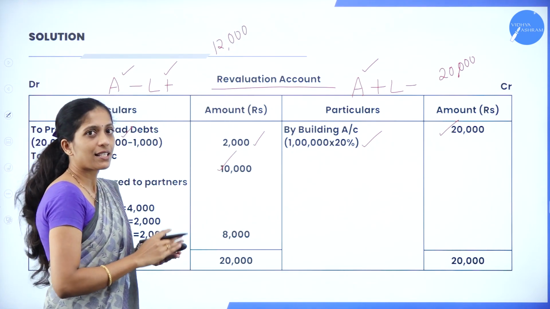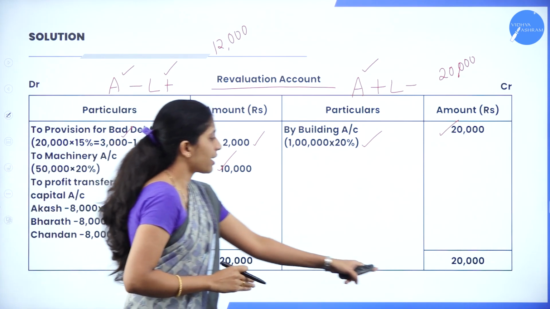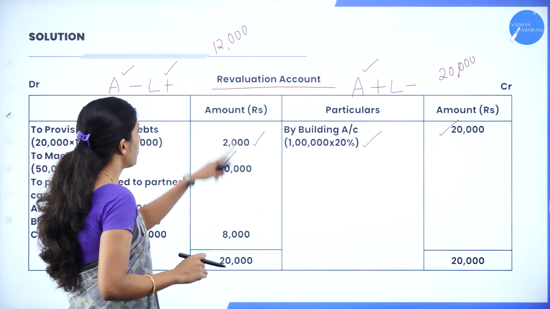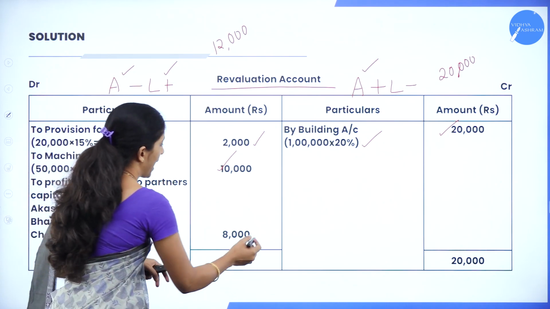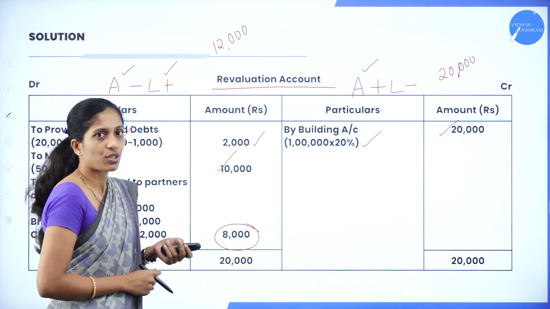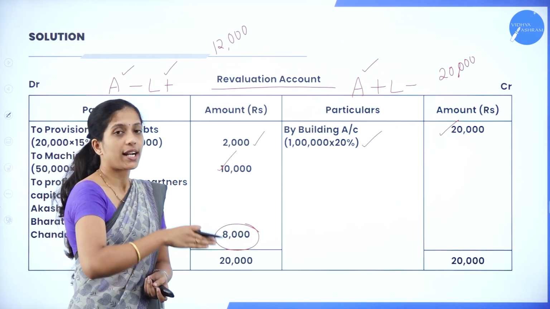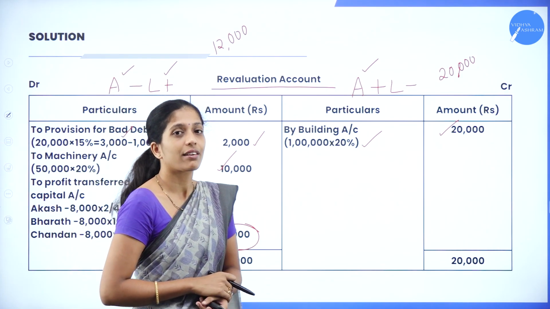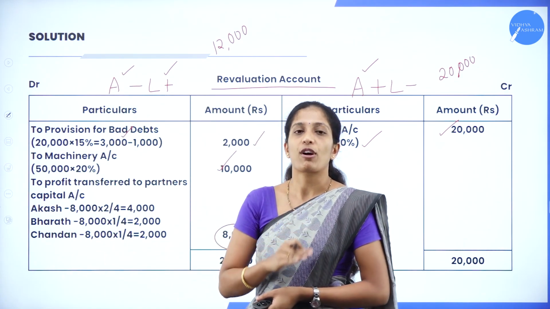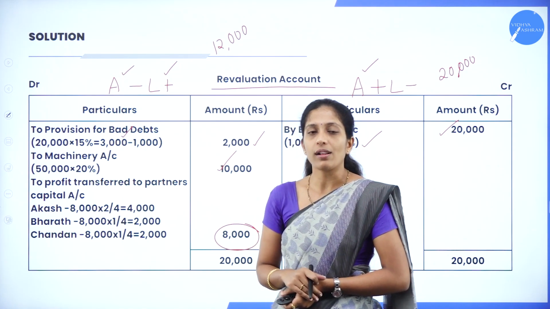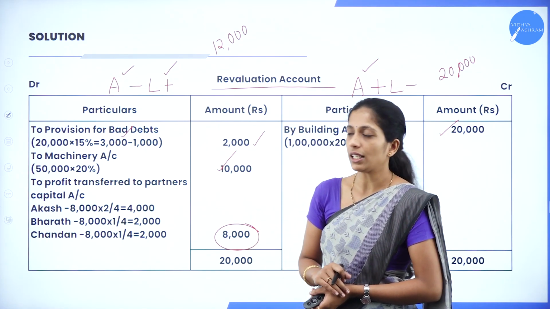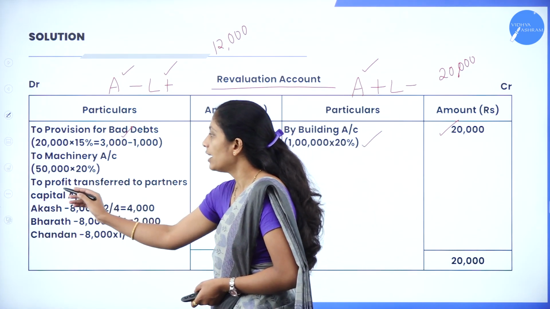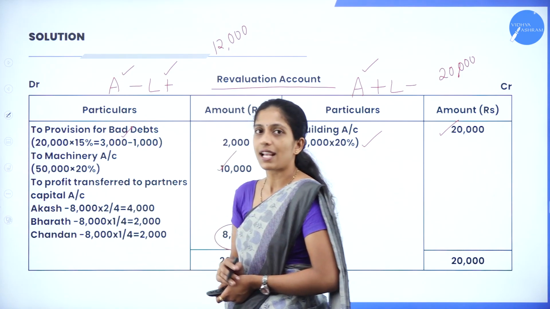Now how to balance? 20,000 is more. Write 20,000 on both the sides, minus 12,000. So you'll get a balancing figure of 8,000. Now since your credit side is more than debit side, it means what? Revaluation profit, and that profit has to be transferred to all the partners in their profit sharing ratio. So how to transfer? The profit is transferred to partners capital account.